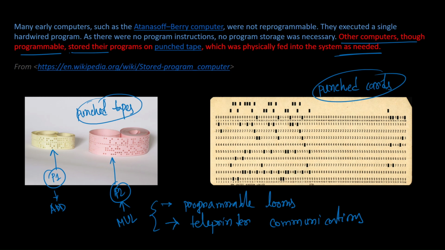The data was stored in the form of holes. In a simple form, you can understand that if there is a hole, that means there is no data, and if there is no hole, that means there is data, that means it is 1 or 0. Punch cards were of the same architecture as punch tapes. So they were programs P1 and P2.